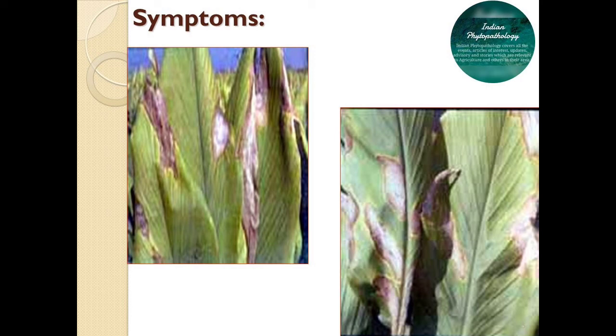The primary source of infection is infected rhizomes used for planting, and the secondary source of infection is airborne conidia or water splash. These are the key factors involved in secondary transmission. Both leaf spots are common and can be controlled by spraying fungicides like propiconazole, Bordeaux mixture, or chlorothalonil. These are some recommended fungicides that we have to apply at regular intervals.